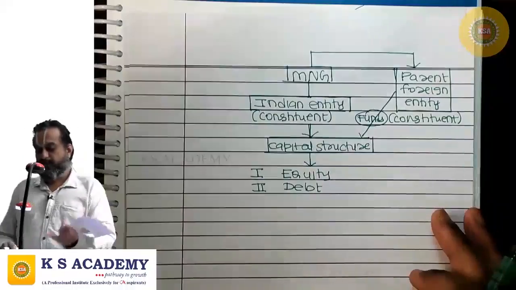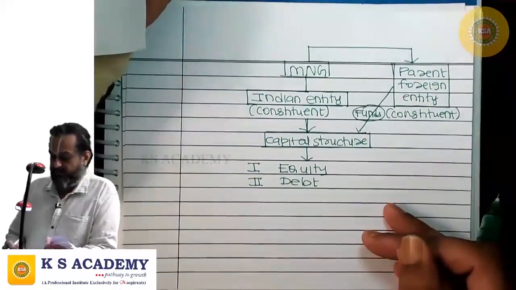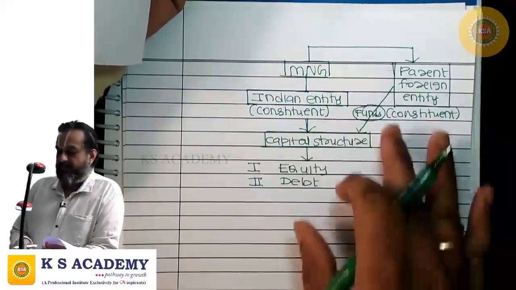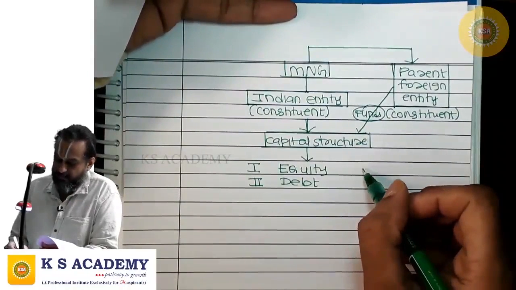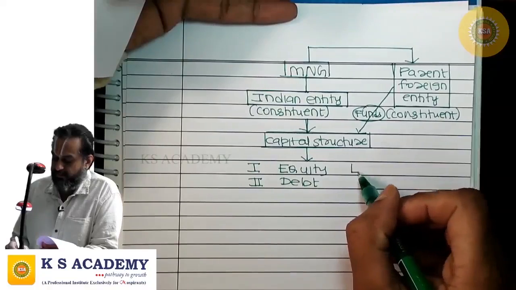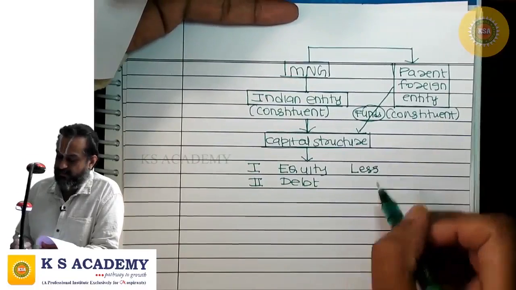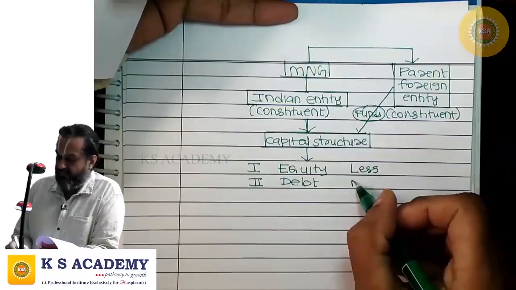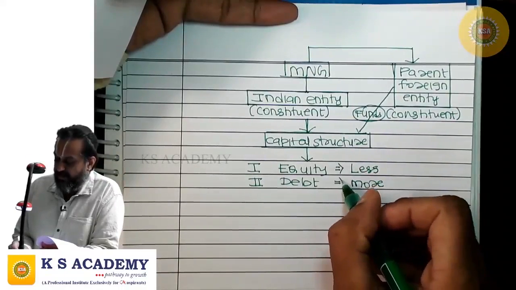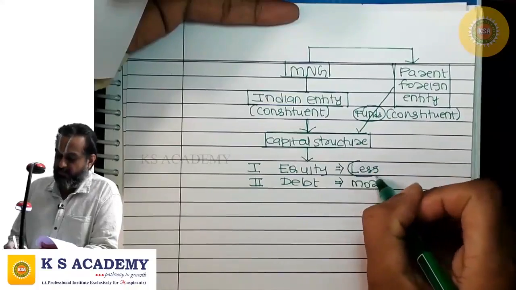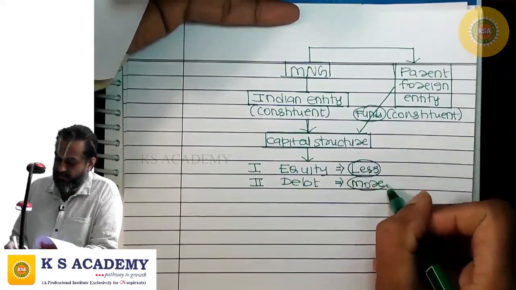While they are putting their funds into the Indian entity to create the capital structure, they will ensure that the equity component is less. The more they put by way of debt, the less will be the equity, the more will be the debt.